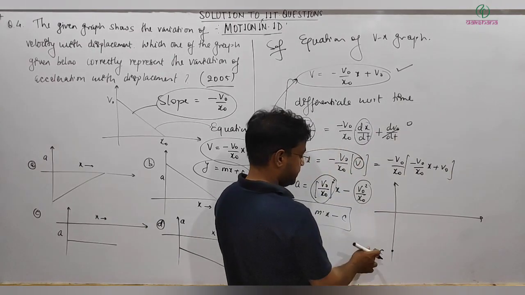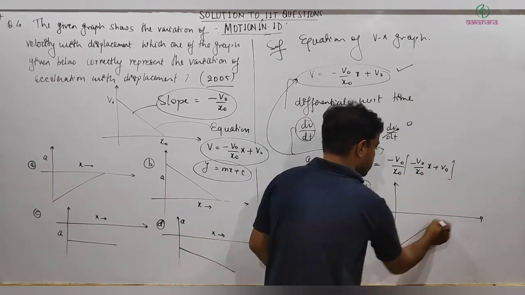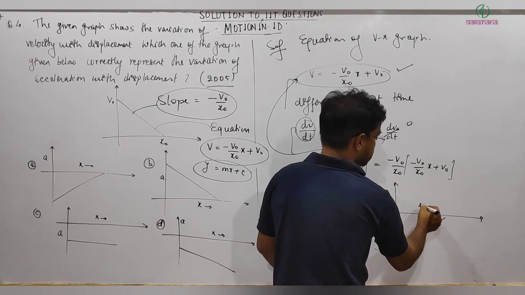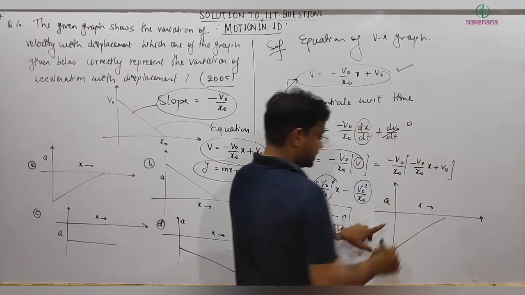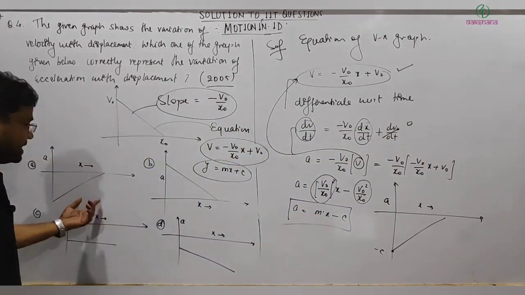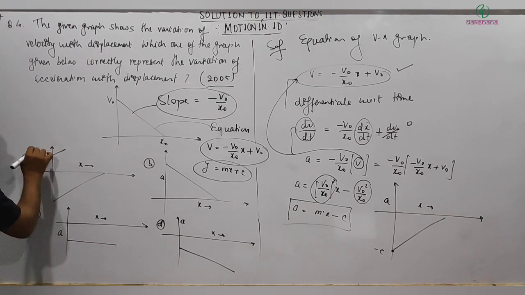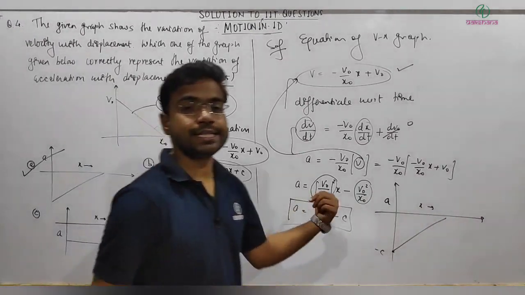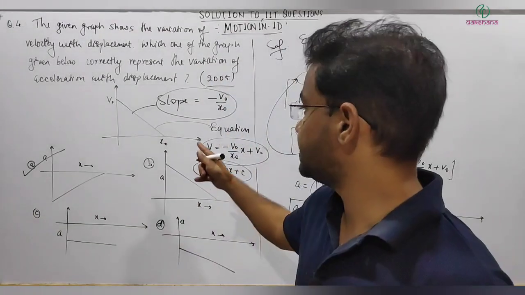So it will be like this, the A versus X graph. If you match it, it matches with option 1, and that's the correct option. So this is the approach to solve this type of problem.